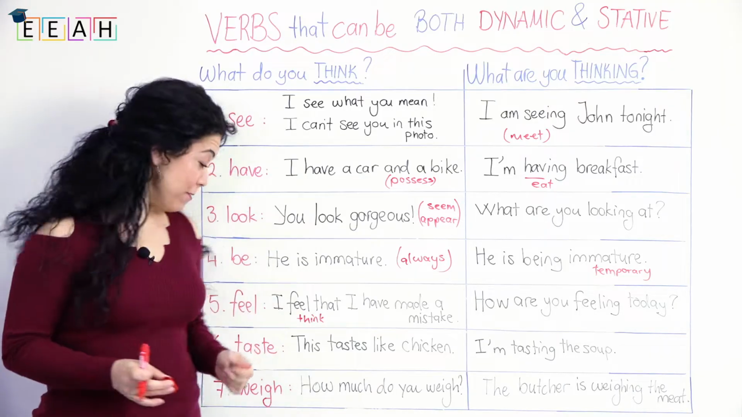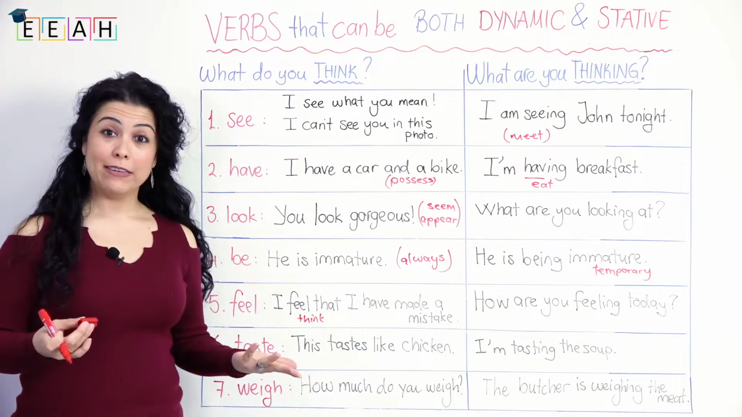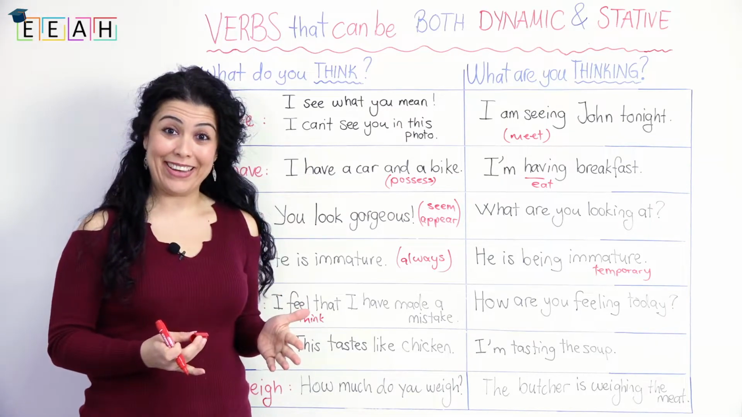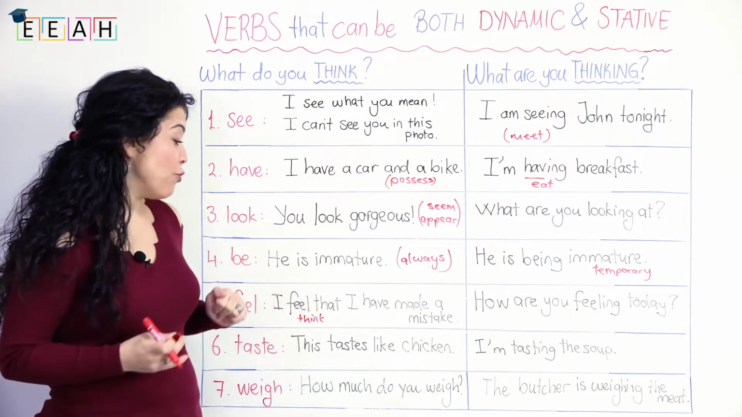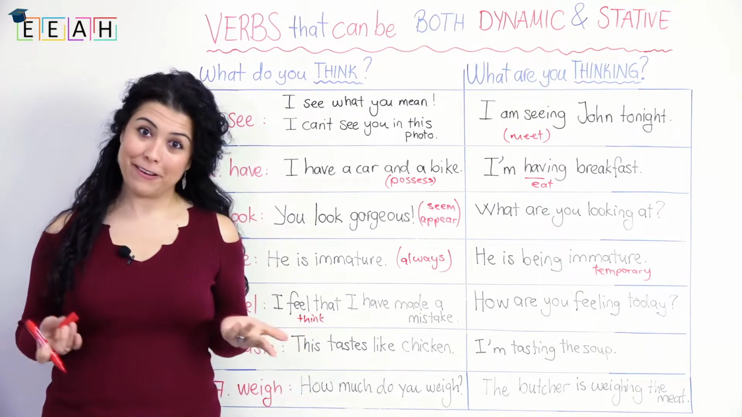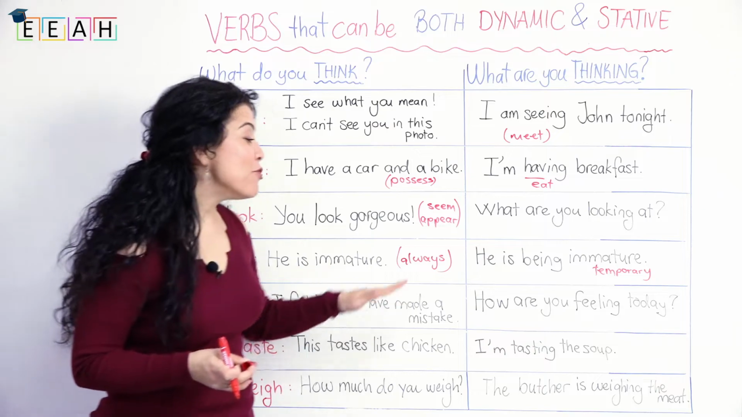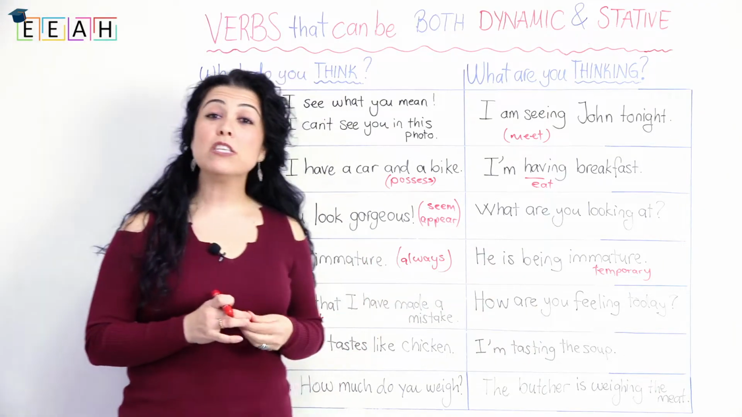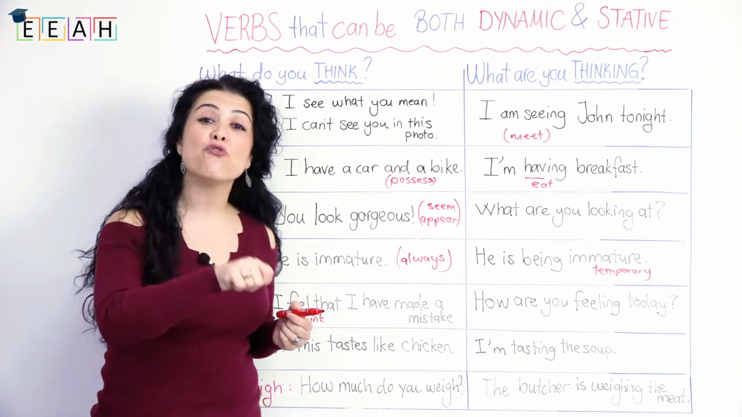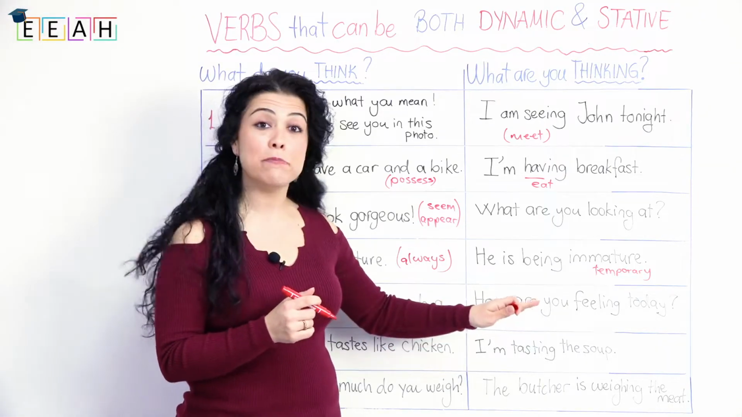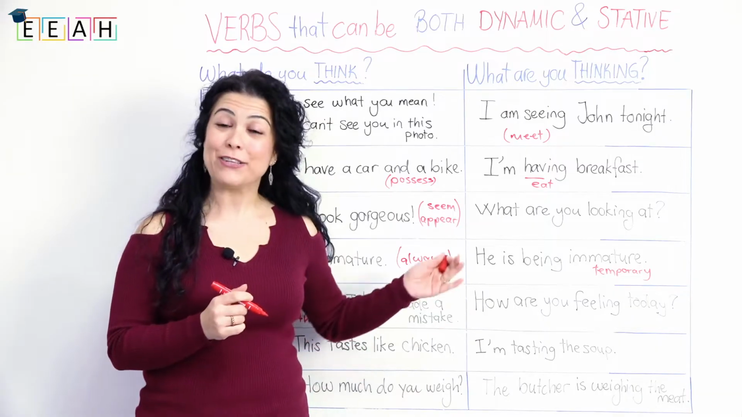Weigh is the last one. How much do you weigh? This is referring to the heaviness of something, right? Heaviness. How much do you weigh? 50 kgs, for example. Another one, with an ing form, the butcher is weighing the meat. So this refers to the act of measuring something, yes? So the butcher is measuring the meat, right? Weighing the meat.